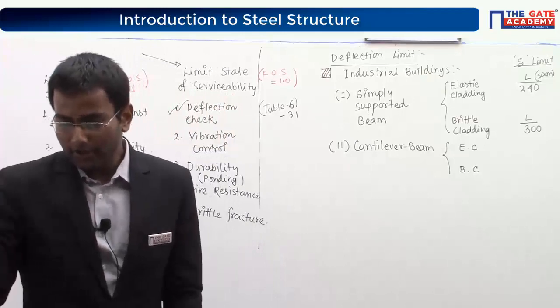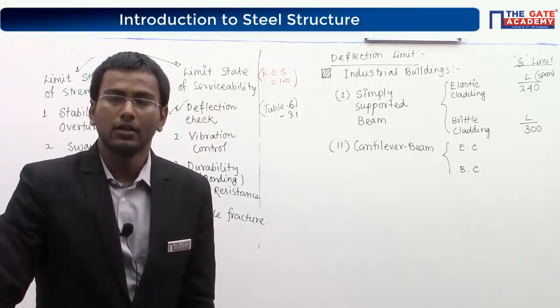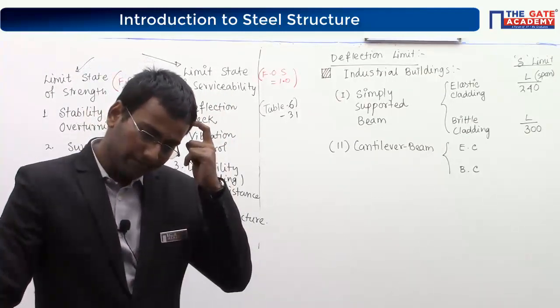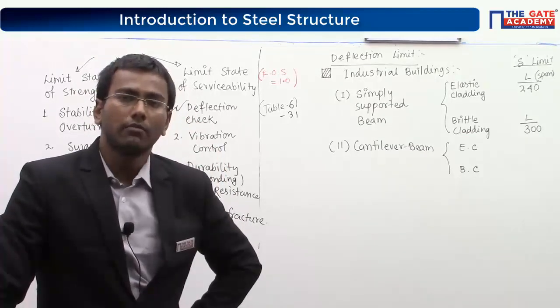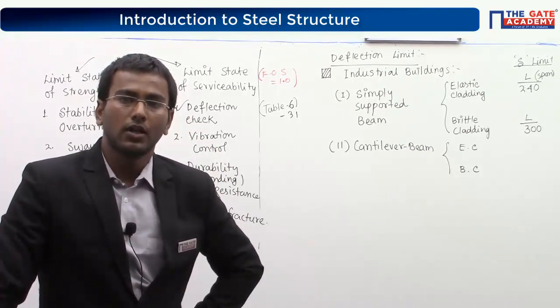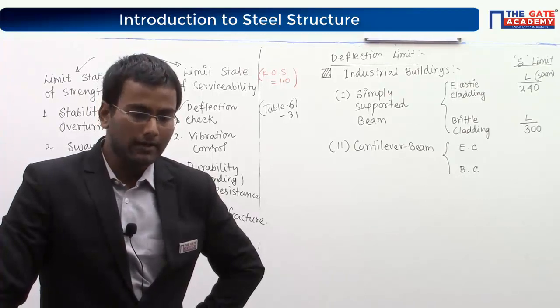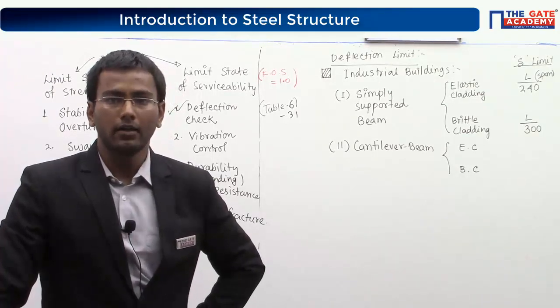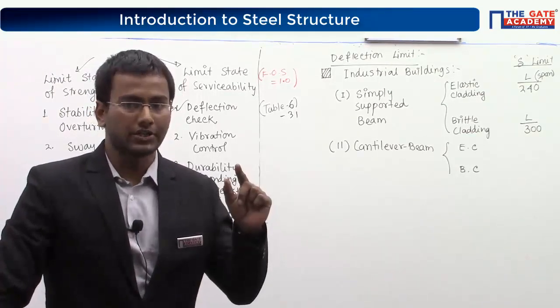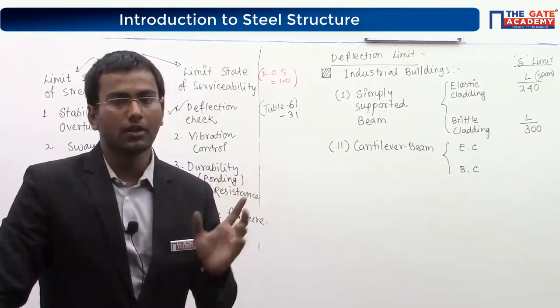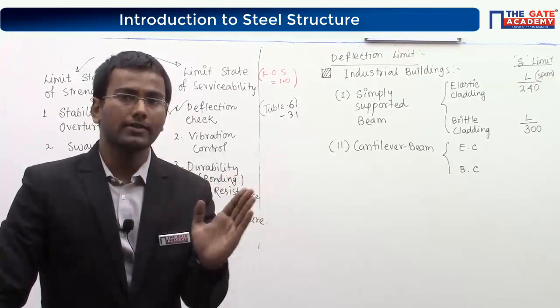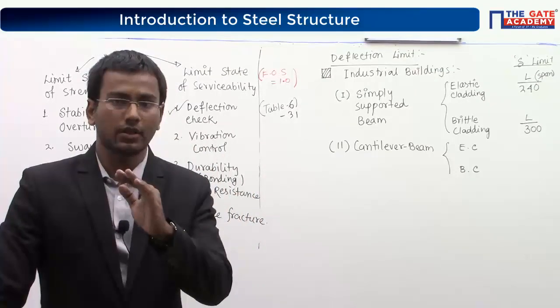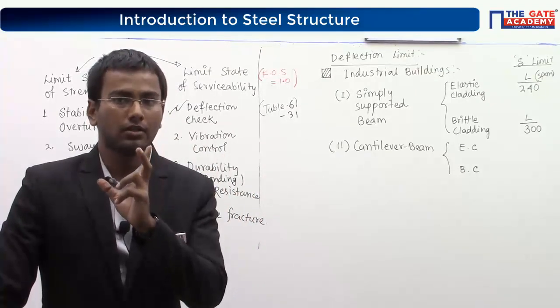Now what actually are elastic and brittle cladding? Suppose your steel member is surrounded by some steel sheets, rafter sheets or GI sheets. That is nothing but elastic cladding.